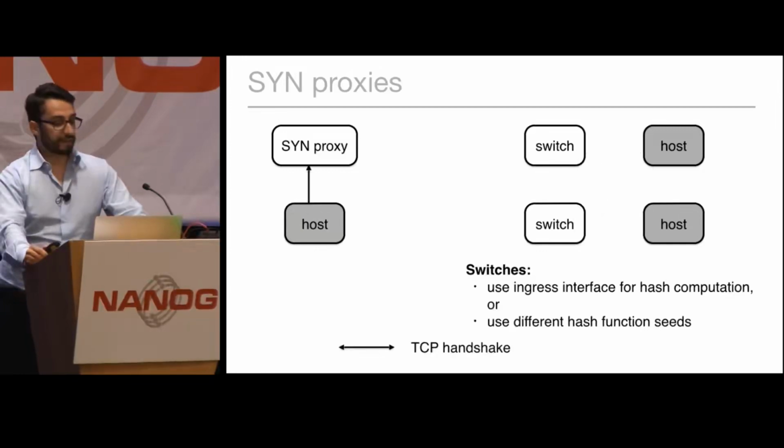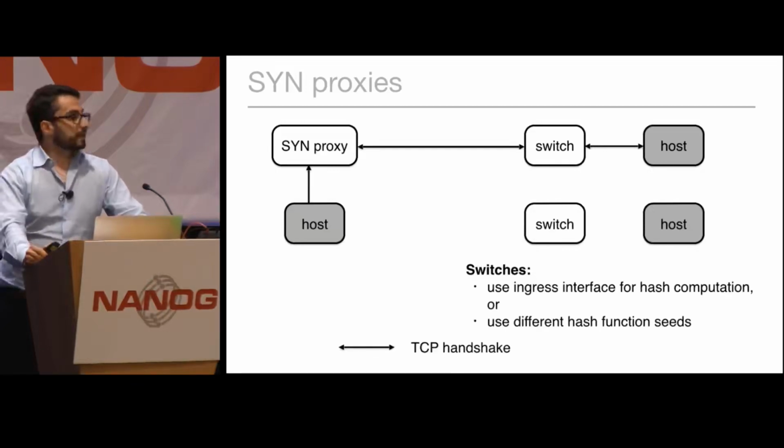The host on the left-hand side wants to set up a TCP connection, so we request the SIM proxy to do so. The SIM proxy will then make a route lookup, will have different routes available, and will pick, let's say, the switch on the top side. The switch then will pick the first host and will establish the TCP connection. The SIM proxy then will return the established TCP connection to the host, which can then start sending data.